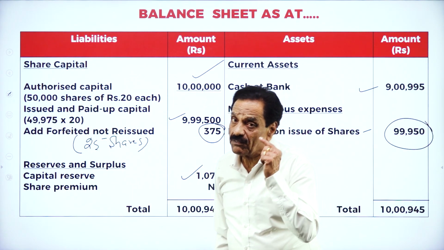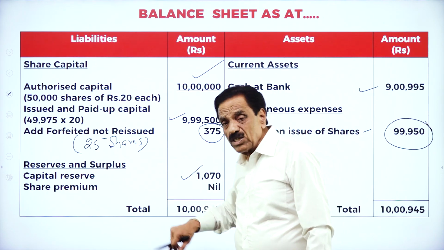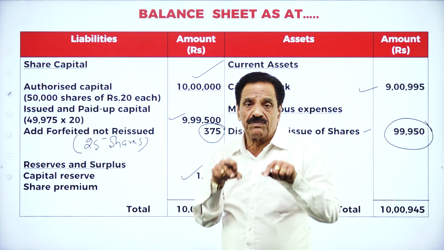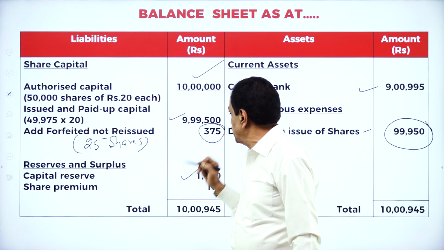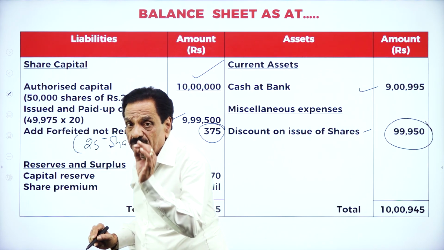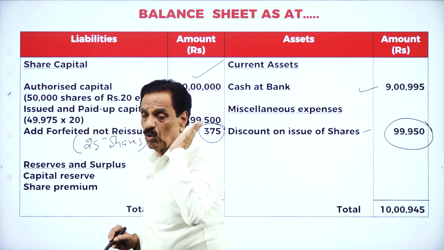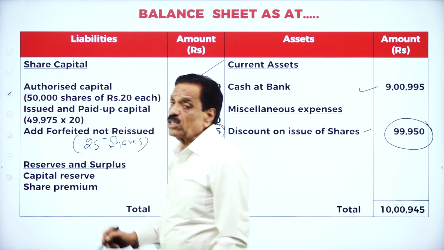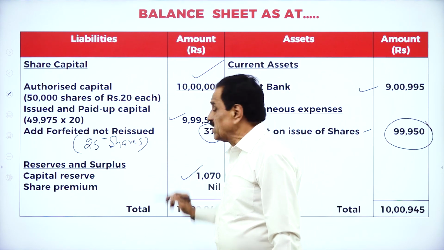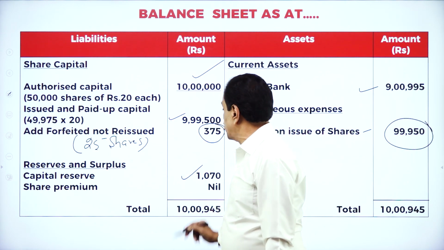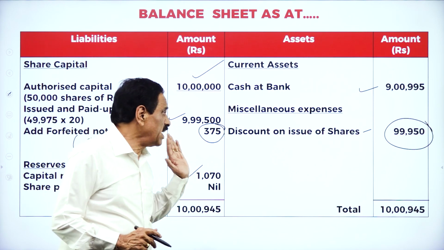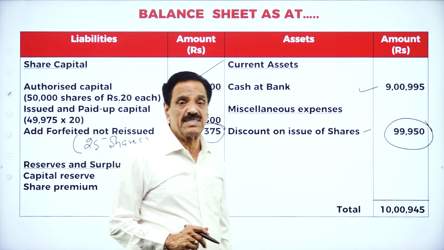How many shares were forfeited? 50. How many shares were reissued? Only 25. For 50, it is 750. For 25, it is 375. This is actually 49,975 that has been paid up. Only this is fully paid up at what rate? 20 rupees. I have shown in the working note how much you receive. 9,99,500. This is forfeited, not reissued. How much is there? 375. This will come on the asset side of the balance sheet.